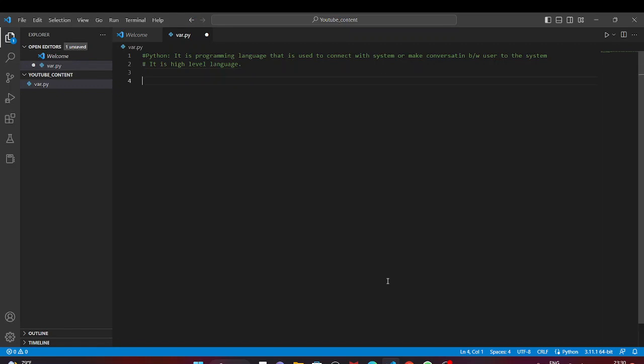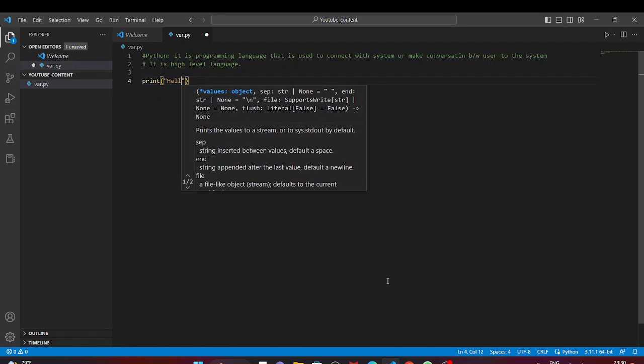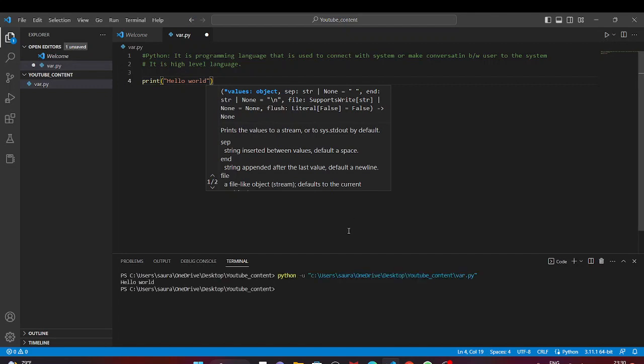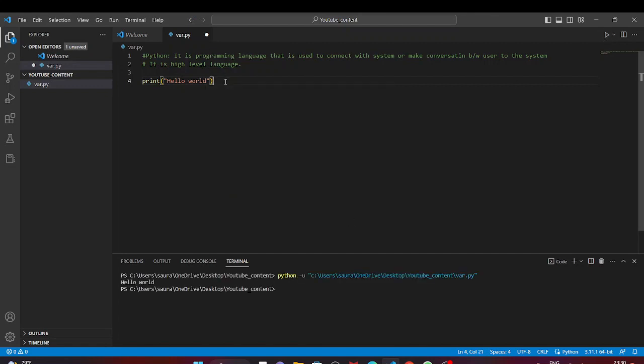If you write print hello world, then you go for the run, it will come just like hello world, isn't it? Now today we will know about variables.